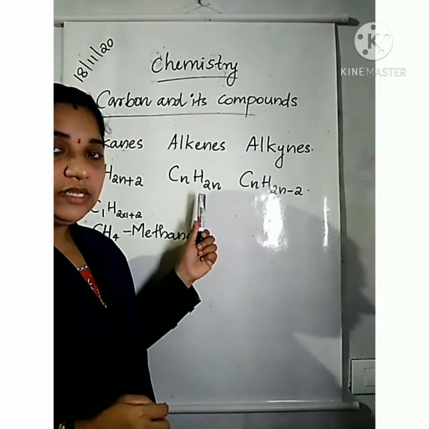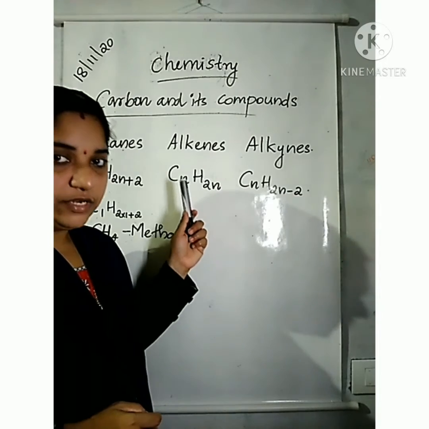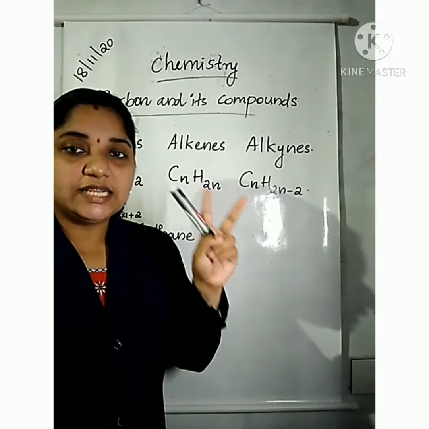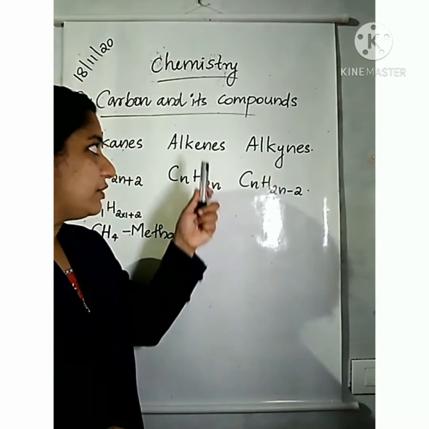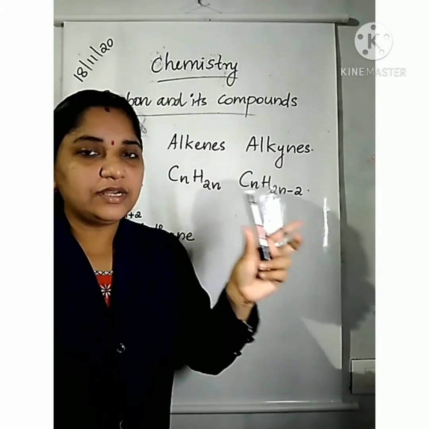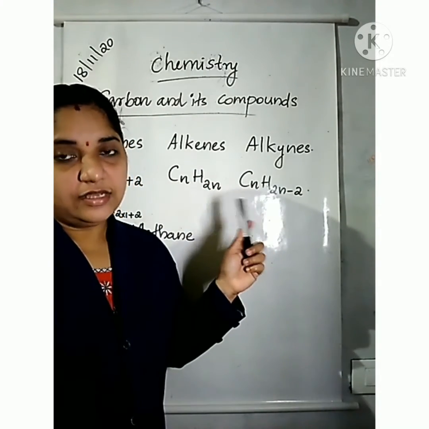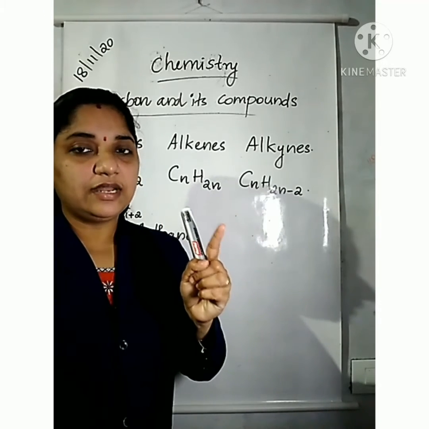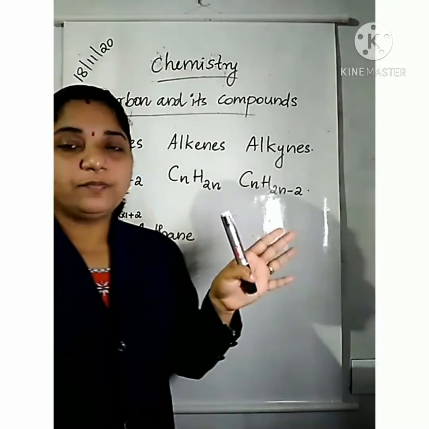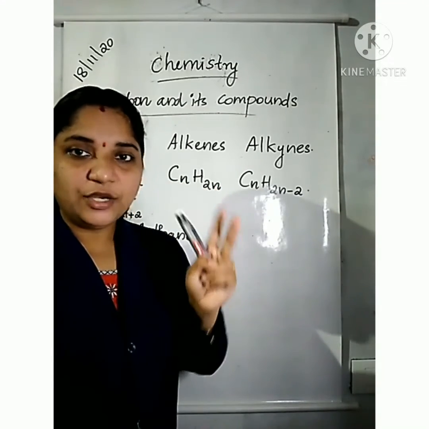CnH2n: alkenes contain a carbon-carbon double bond, so the first member of alkene will have two carbon atoms. Then only a carbon-carbon double bond is possible.